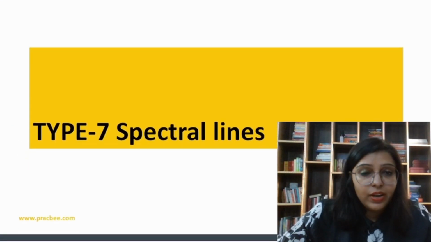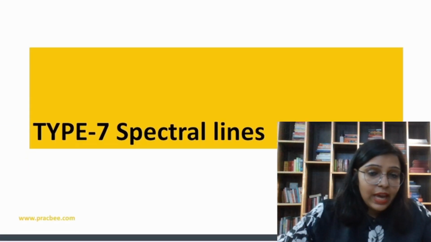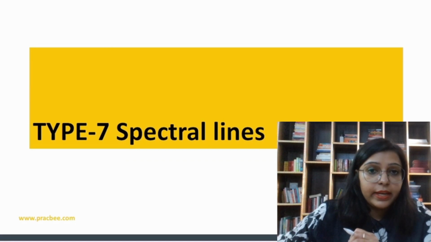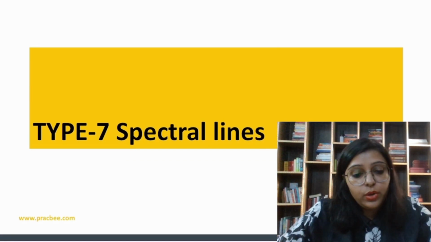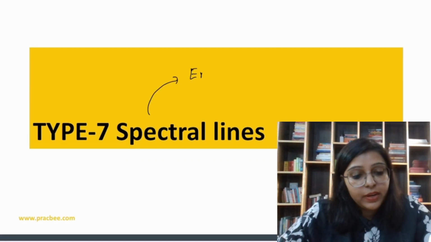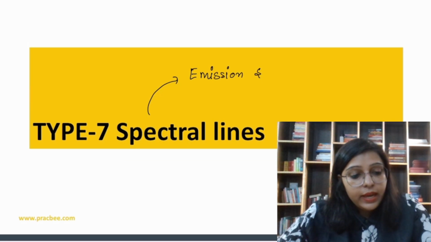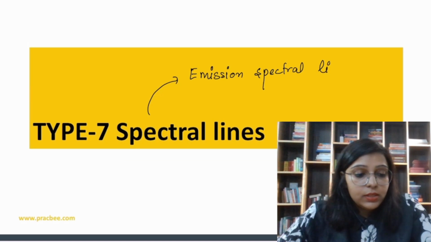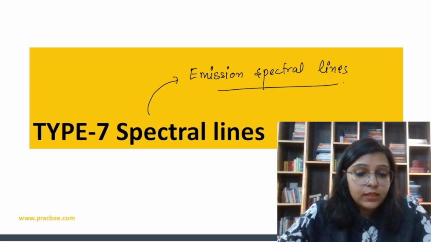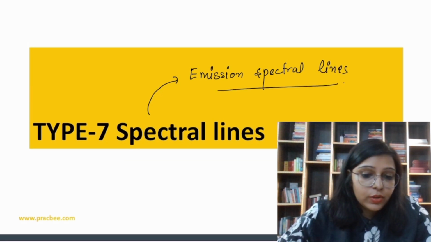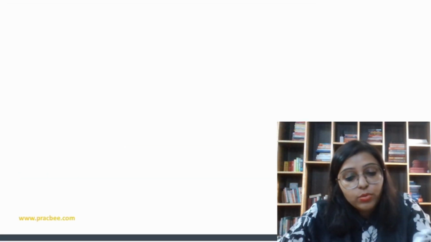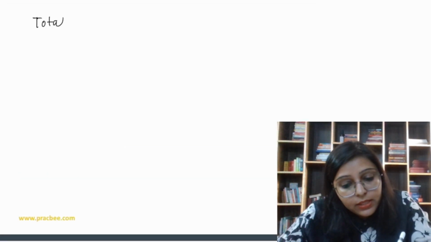Now we are moving to the next type. So we have some questions related to spectral lines. In the spectral lines, what do we have? We have emission spectral lines of the hydrogen atom. So how to calculate the total number of spectral lines?